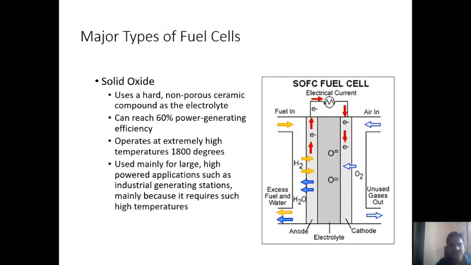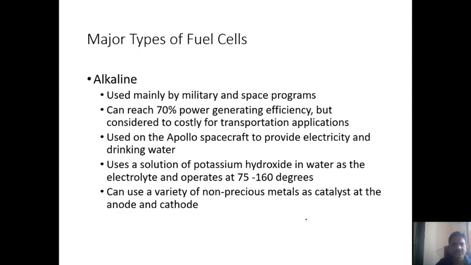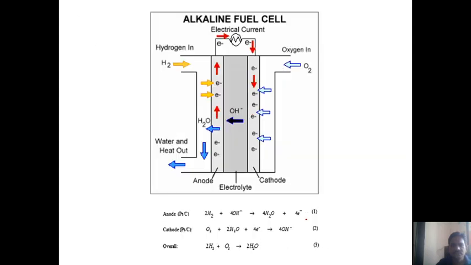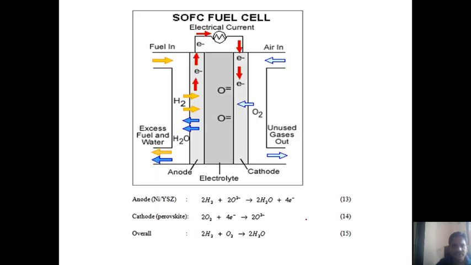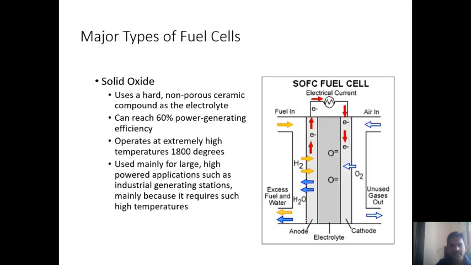Now the last one is the solid oxide fuel cell. So how does the solid oxide fuel cell work? You look here, guys. Another type is the solid oxide. It uses a hard, non-porous ceramic compound as an electrolyte.